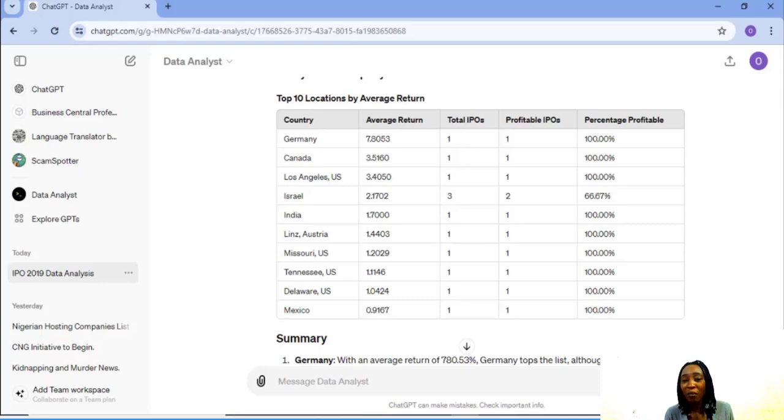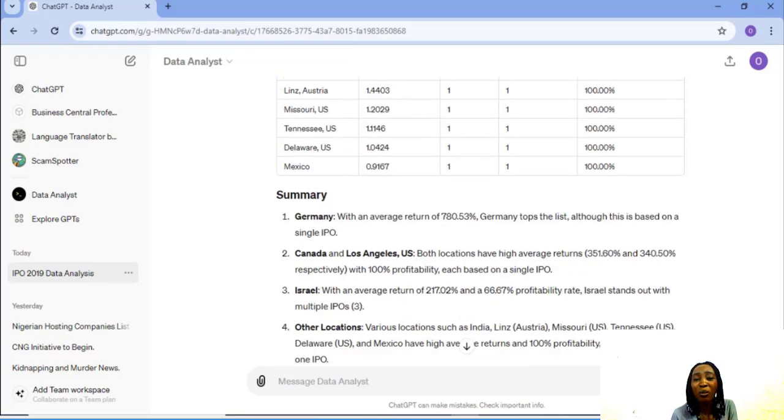Alright. Percentage profitable. On average, Germany is seeing 7.8% profitability and then percentage profitable 100%. Okay, total IPOs just 1, profitable IPOs 1. Israel, total IPOs 3, profitable IPOs 2. Actually look at the summary, the stock summary for locations.